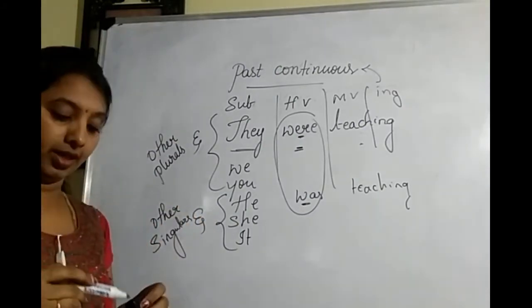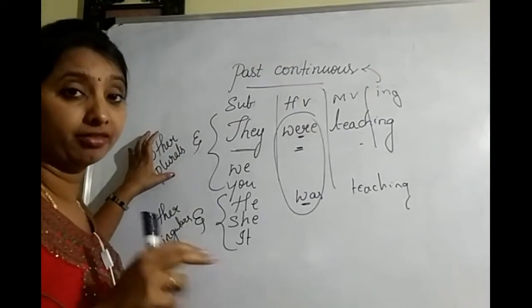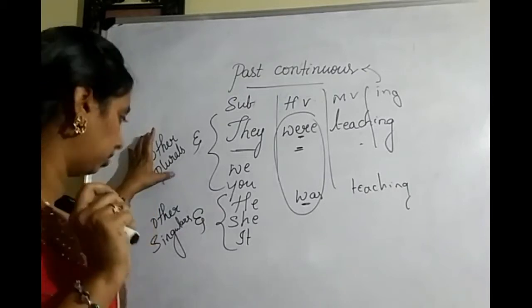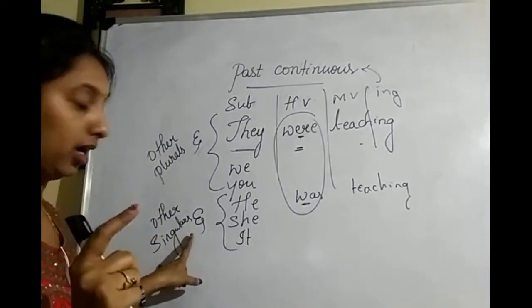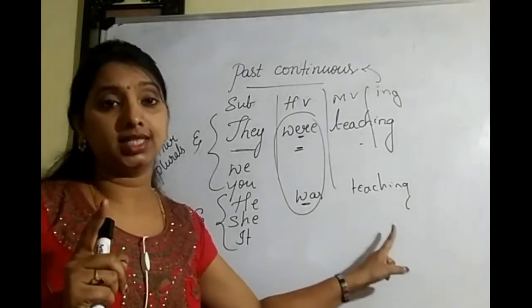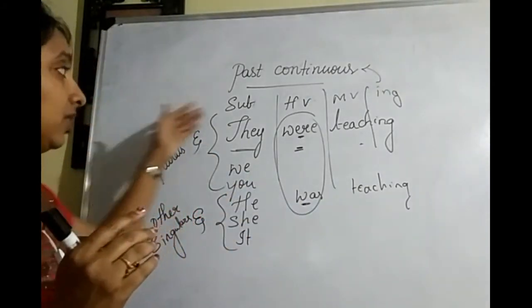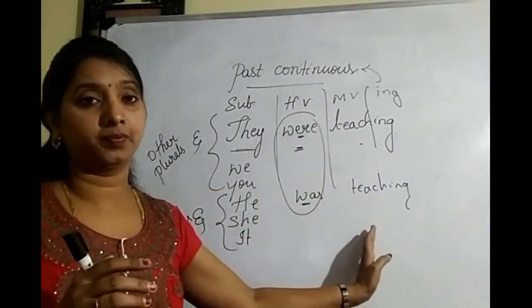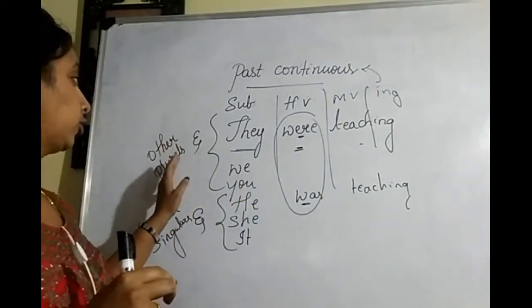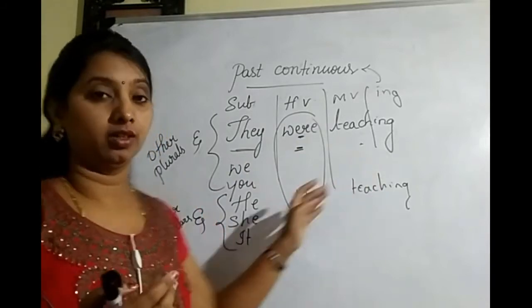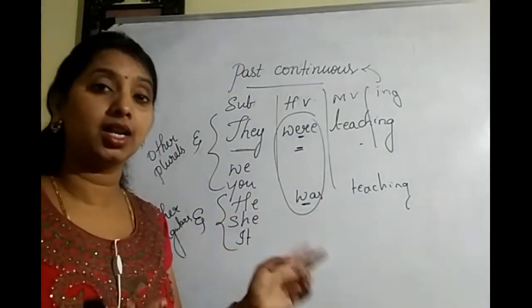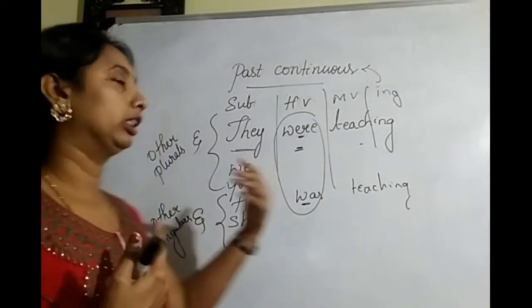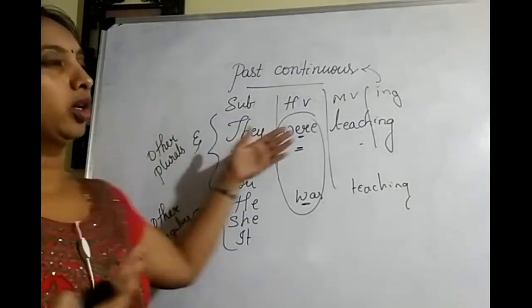Which are the other singulars then? See, I said here, my friends. My friends is a plural, more than one person. My friend is a singular, so one person. When I use my friend, one person, I have to say, my friend was teaching. My students were teaching. Here it is, my student was teaching. Here I can say, Suma and Lata were teaching. Here I can say, Suma was teaching. Because Suma and Lata means we have 2 people. Here Suma means only one person is there. So Suma was teaching.